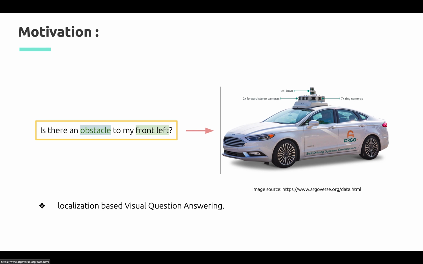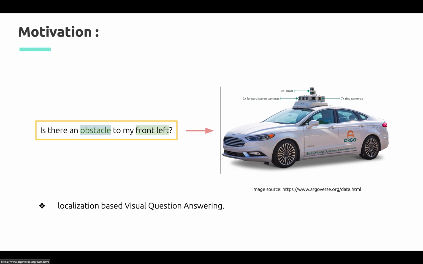VQA is an interesting task as it analyzes the ability of an AI agent to answer a wide variety of questions. We aim to investigate and evaluate its efficacy in terms of localization-based question answering in the context of autonomous driving, where this functionality is important. As shown in the given figure, the question is not about what is around me. It is also about whether it is present in a specified direction. This is designed to test localization ability.